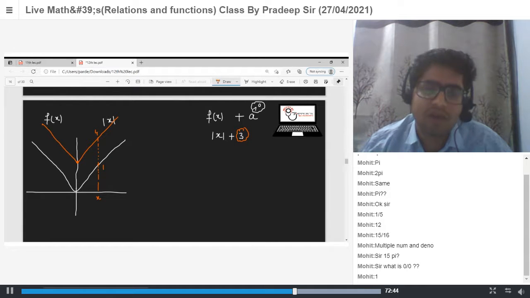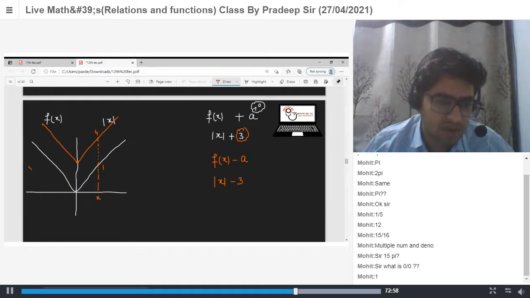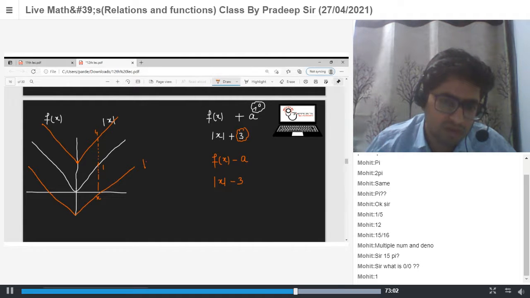And what about if a is negative? So what will be the graph of f(x) minus a? Now what will be the value? Mod x minus, let's say the value is 3. So the graph shifted in the downward direction by 3 units. Got it?